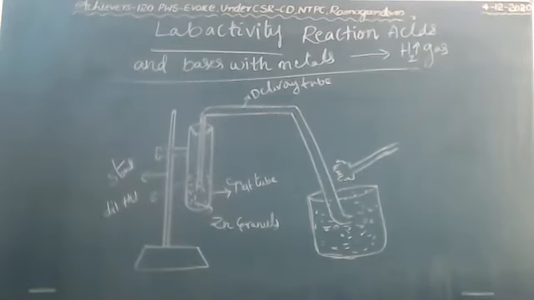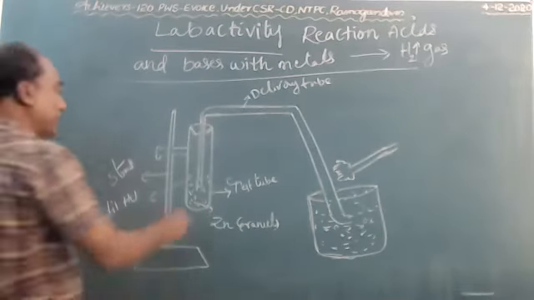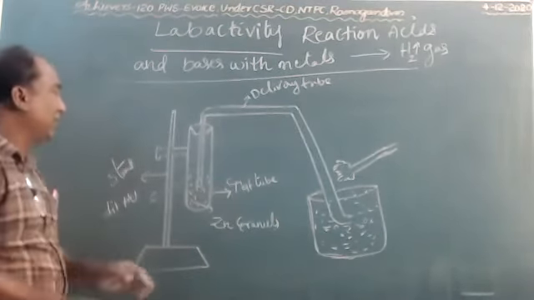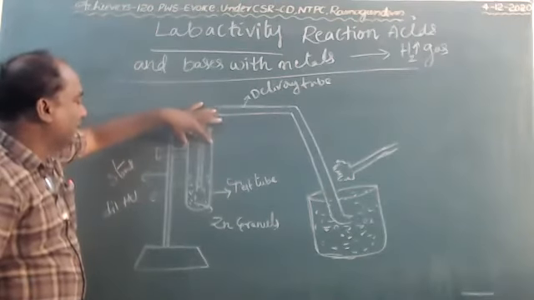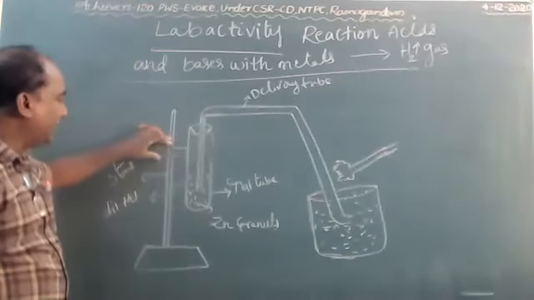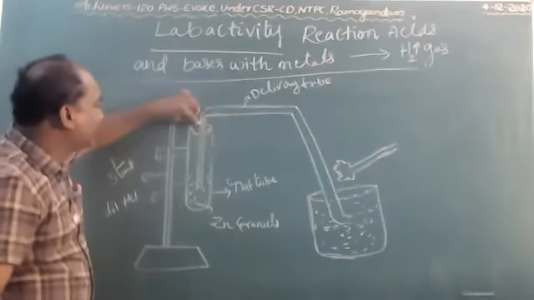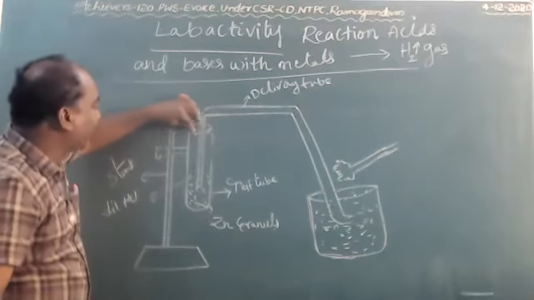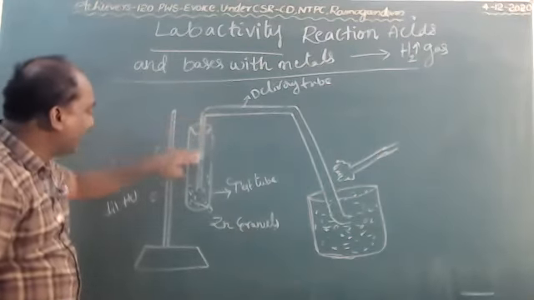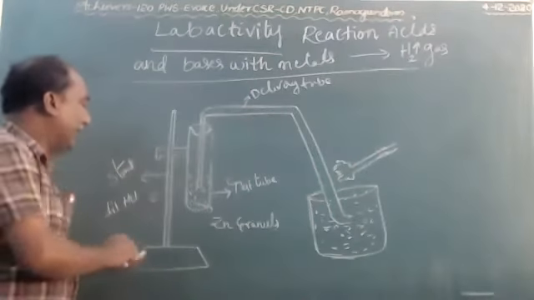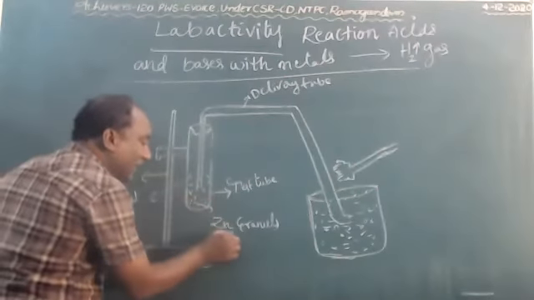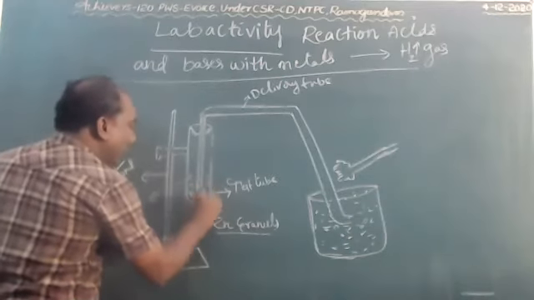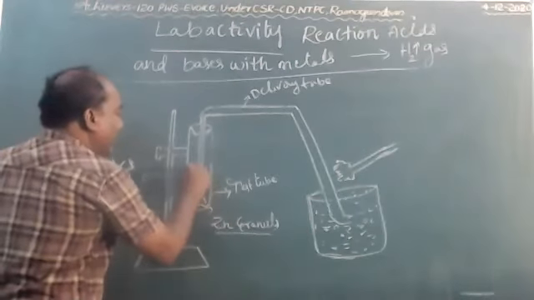The test tube is fixed to the stand, and insert a one-hole rubber cork. Through this, insert the delivery tube. Now take some zinc granules. To this, add 10 milliliters of dilute HCl.